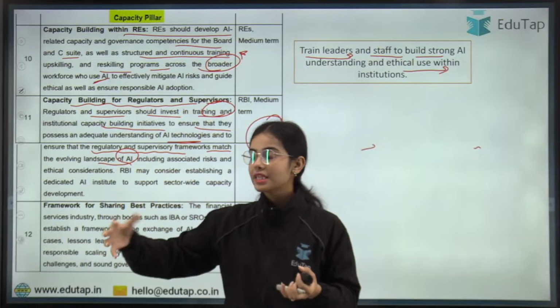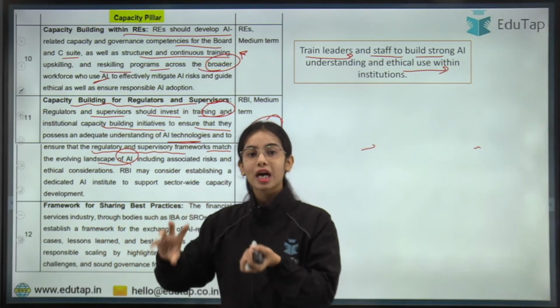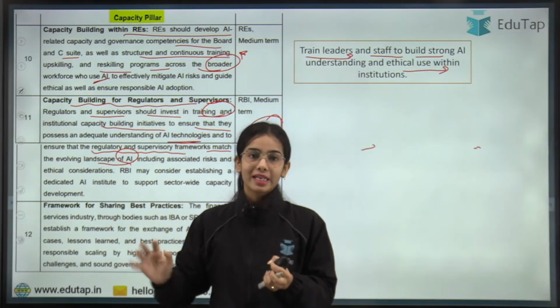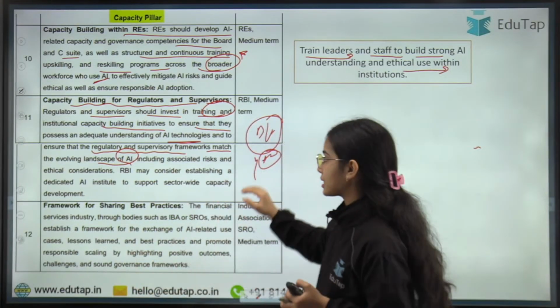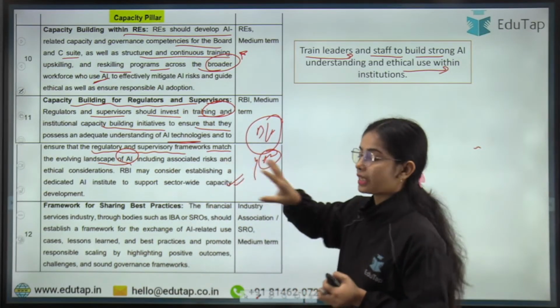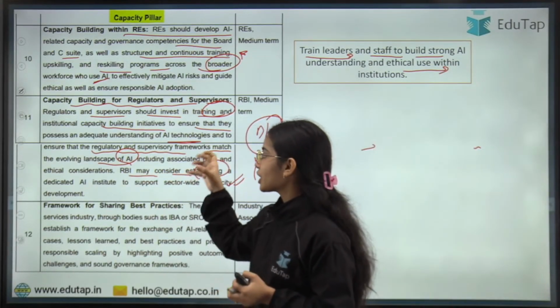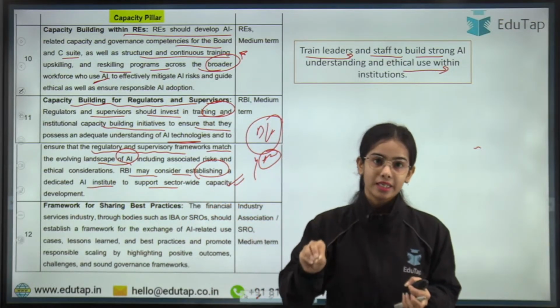The regulators and supervisors should also have appropriate training in their organization so that they are able to build good regulations for the AI, boosting the innovation in AI but mitigating the risk of AI. This is the idea. So capacity building should happen for the regulators and supervisors also. Okay, so the RBI may consider establishing a dedicated AI institute to support sector-wide capacity development.